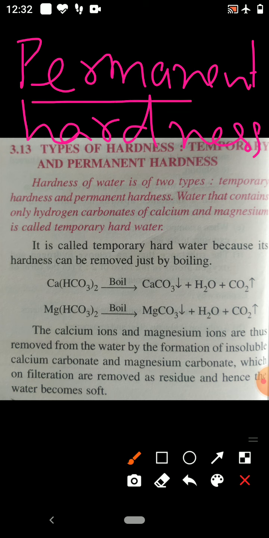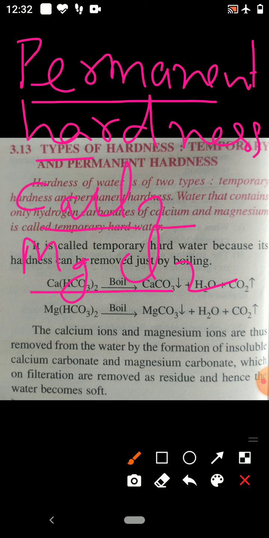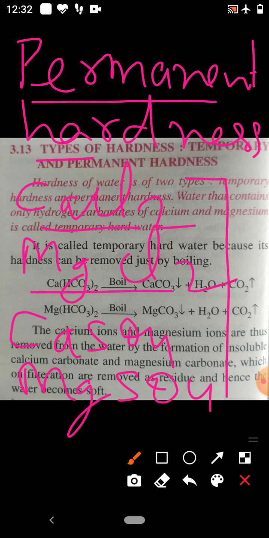If in the water calcium chloride CaCl2, magnesium chloride MgCl2, calcium sulfate CaSO4, or magnesium sulfate is present, either chloride of calcium and magnesium or sulfate of calcium and magnesium, then the water is permanently hard.